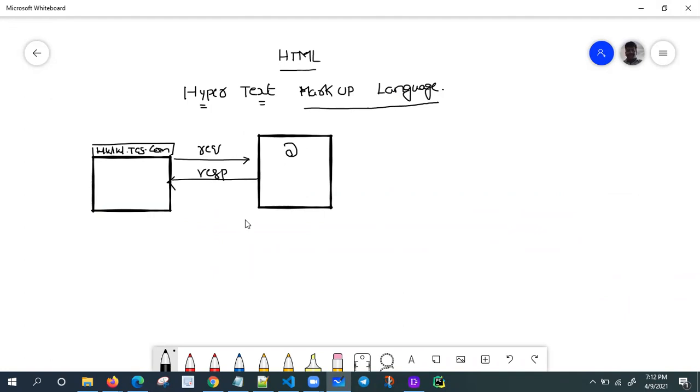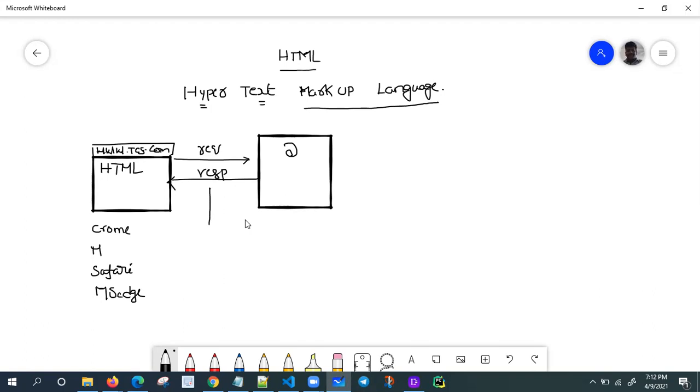Browsers like Chrome, Mozilla Firefox, Safari, or Microsoft Edge, all these browsers understand only HTML. So we send the request to the server, it processes the request, and we get the response.